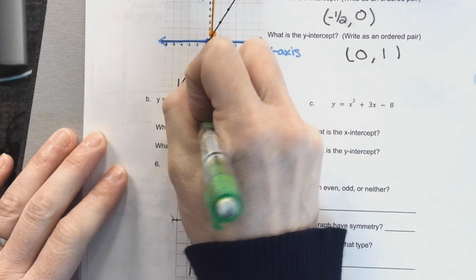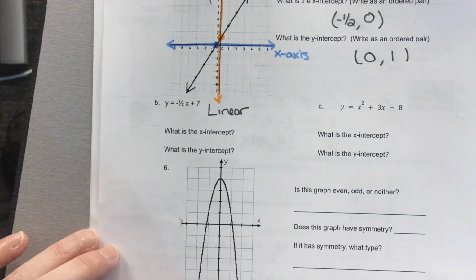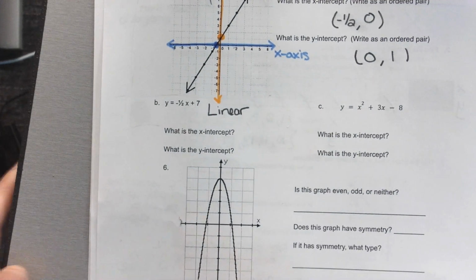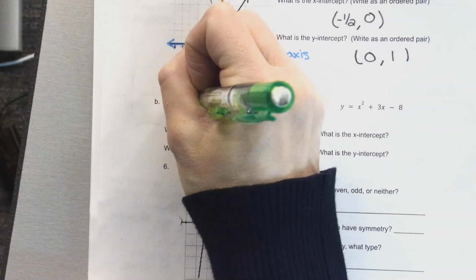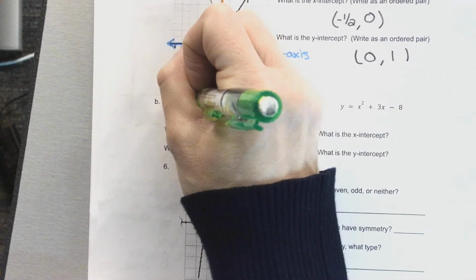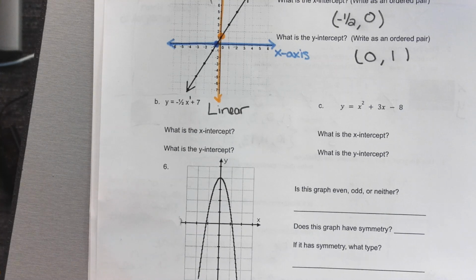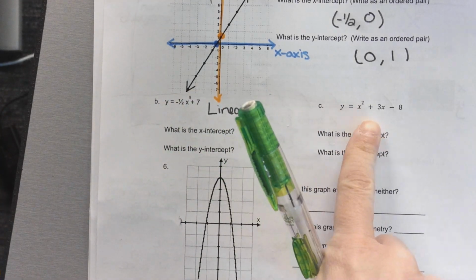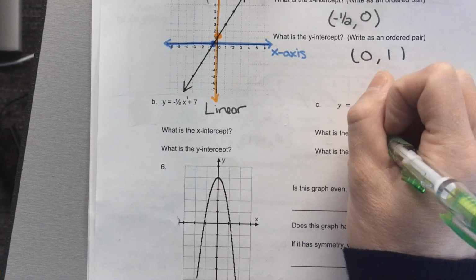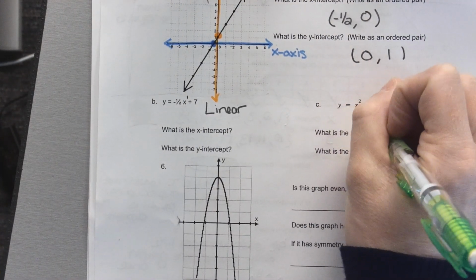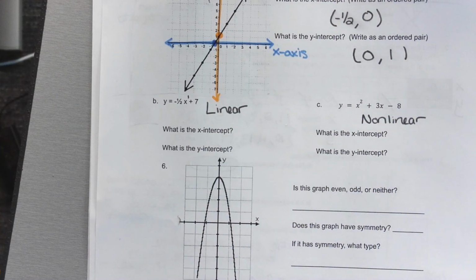Why do you say yes? You're right. Do you know the reason why? Yeah, it is y equals mx plus b form. Also, our x is being raised to the first power. So look over at part C. With that same information, would this one be linear? No. So this one would be nonlinear. It's because it's raised to the second power.